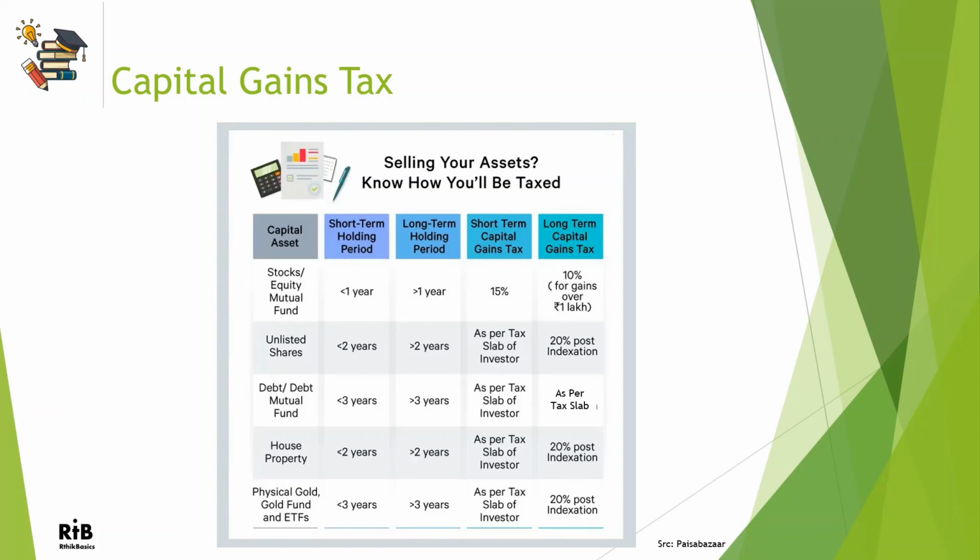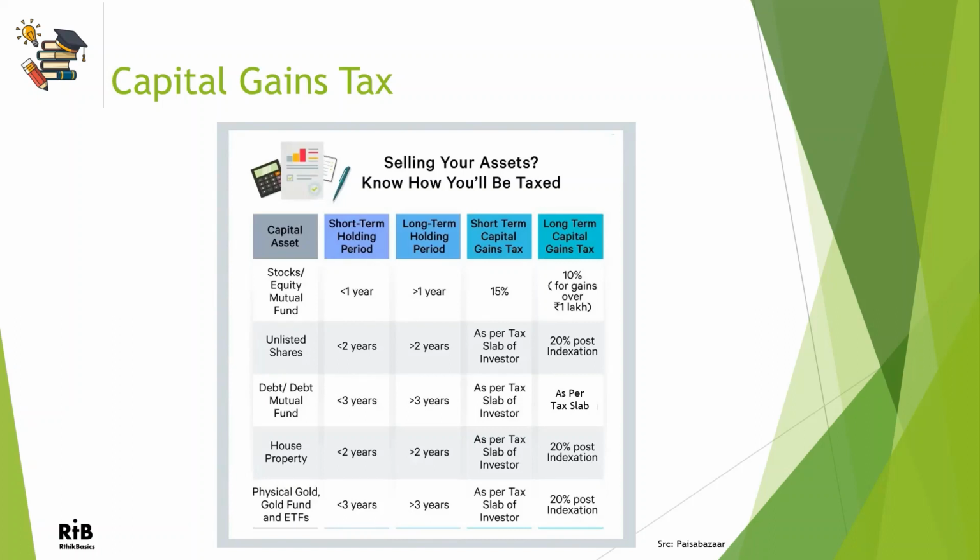The duration of the gain will be classified as short or long varies based on asset as shown in the table, that for different assets there are different durations to be classified as short or long. Like for stocks and equity mutual fund, less than 1 year is considered as short term, whereas greater than 1 year is considered as long term. Short term and long term duration for other assets are also listed in this table.